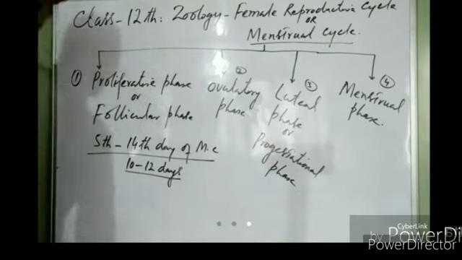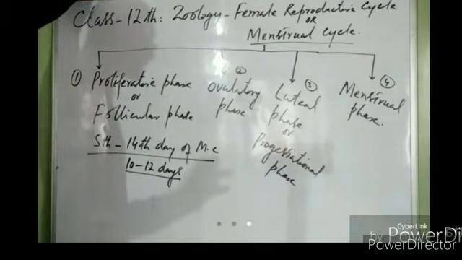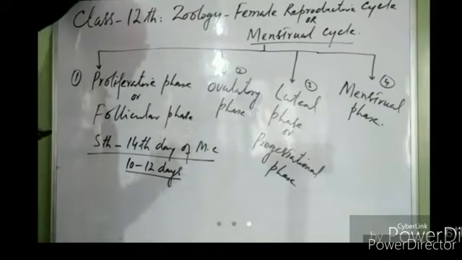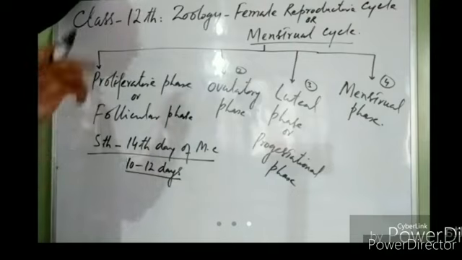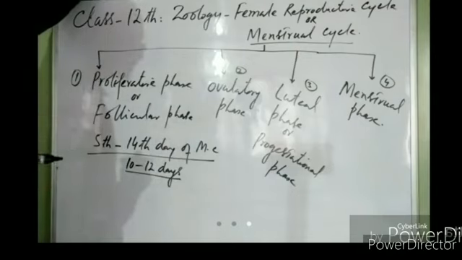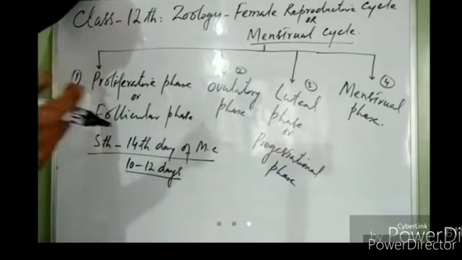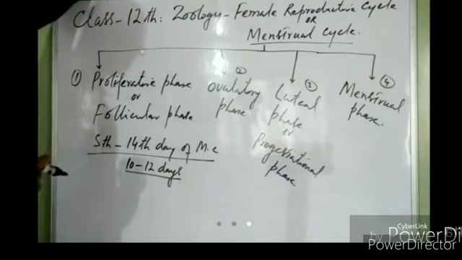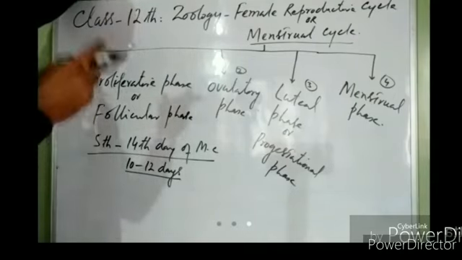Some 10 to 12 days, right? We are discussing a menstrual cycle of 28 days duration. However, in human females, this menstrual cycle suffers from a lot of deviation, a lot of variation, right? In some females, the menstrual cycle may be of short duration. In some other females, it may be of long duration, right? So there are variations in the length of the menstrual cycle in human females, right? But we are discussing a menstrual cycle which is of 28 days. It is considered to be a standard cycle, right?